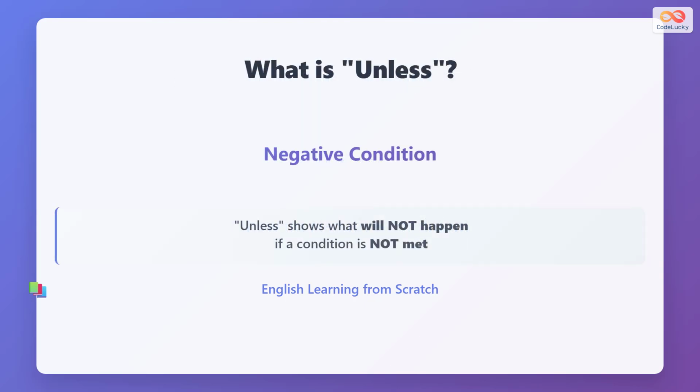Unless is a subordinating conjunction used to show a negative condition. It means something will not happen except if a specific condition is met. It is like saying "if not." For example, "I will not go to the party unless you come with me" means I will go only if you come with me.